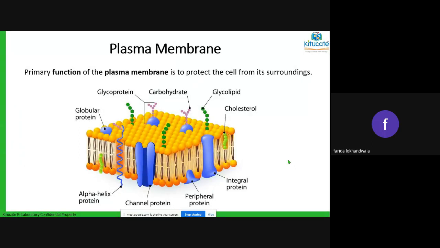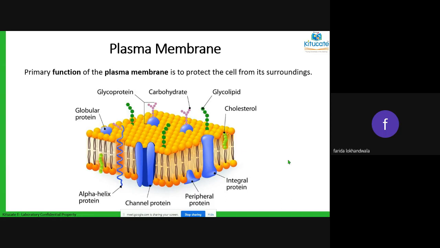The plasma membrane is the part that is all around the cell. It is made up of fat molecules, also called lipids, phospholipids. They are long and have bulbs on the top and below.